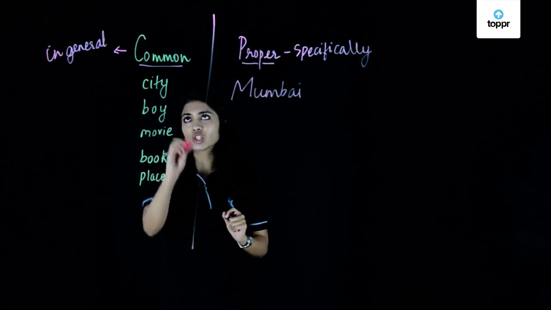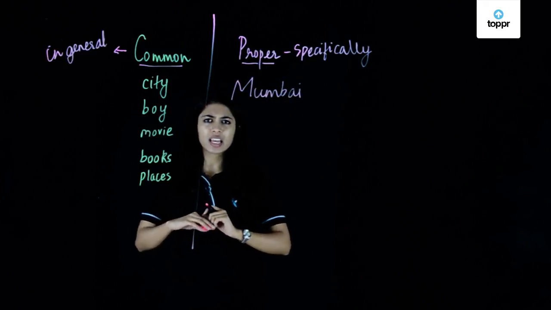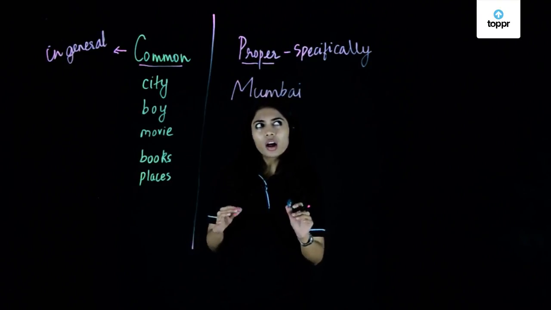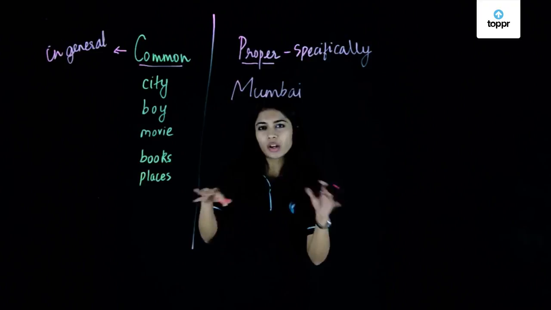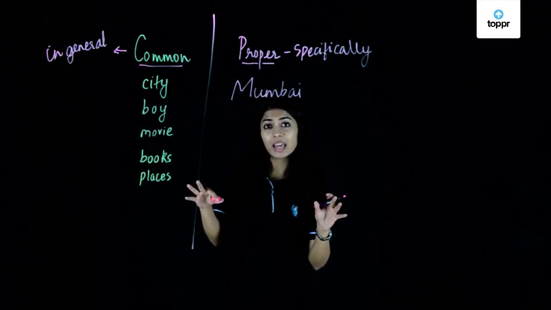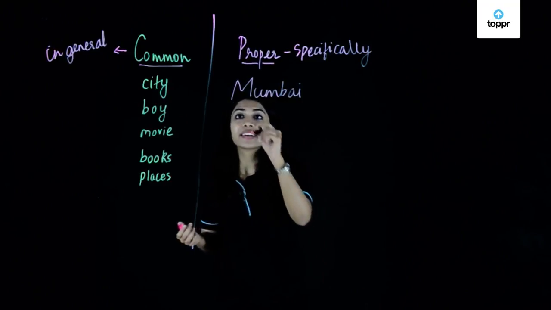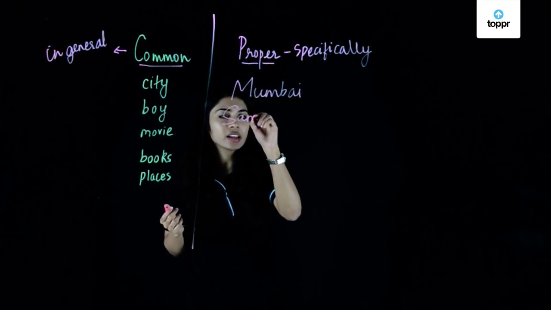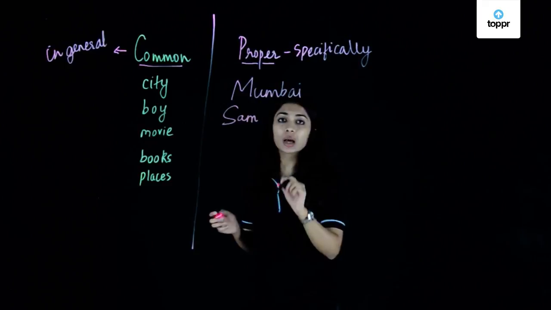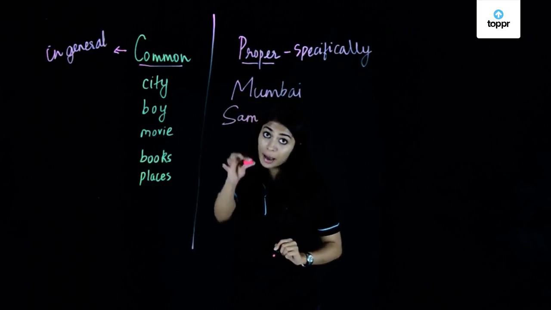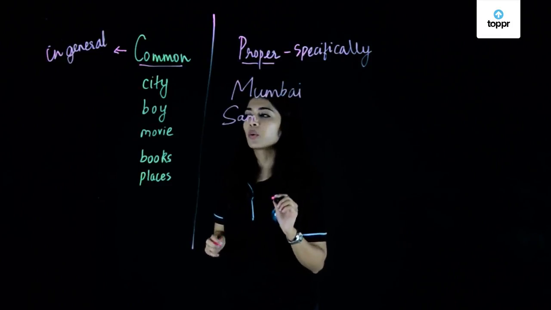Let's look at our next common noun, which is boy. So when I say boys, there are many boys playing in the garden. So here I am talking about boys in general. But when I say that my friend Sam is playing in the garden, I am referring to a particular person, a particular boy, and that is Sam. So this Sam is a proper noun.